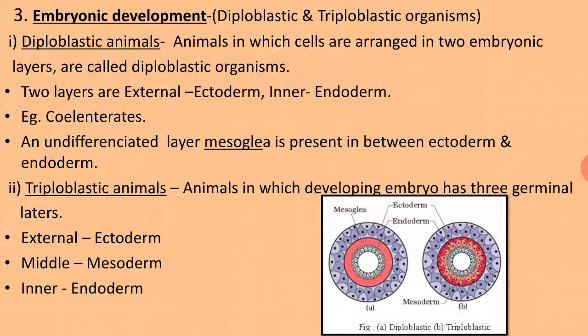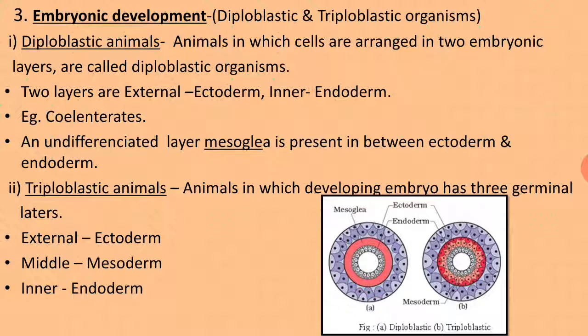Embryonic development means we know that each and every animal is developing from the diploid zygote. That zygote will develop into an embryo, and during this embryogenesis, or the formation of an animal from the embryo, there is development of certain embryonic layers. Depending upon the number of layers, there are two types of organisms, diploblastic and triploblastic organisms.